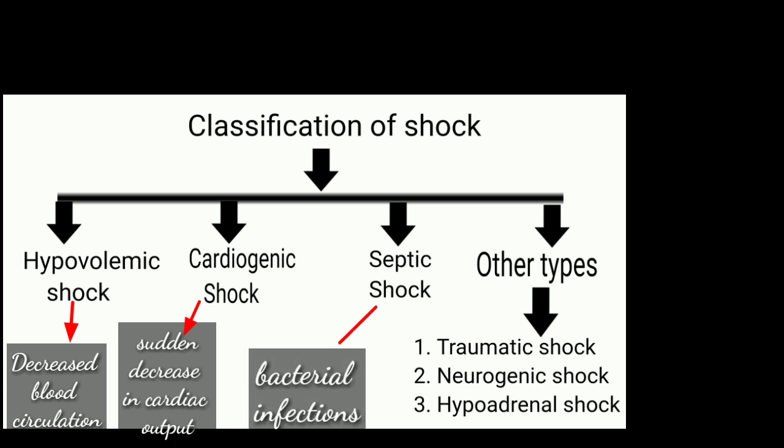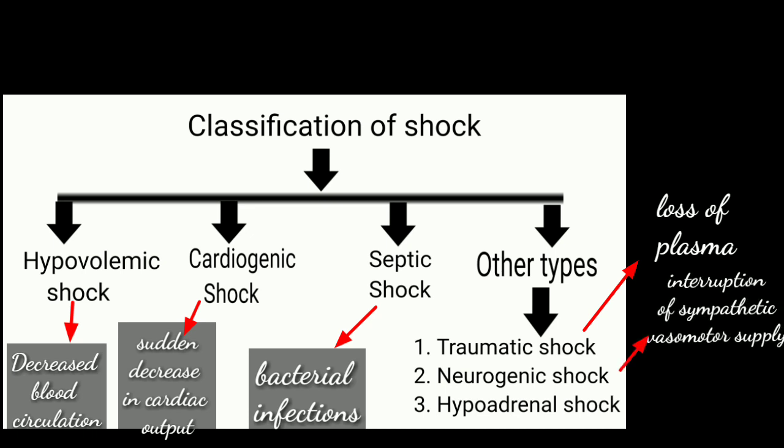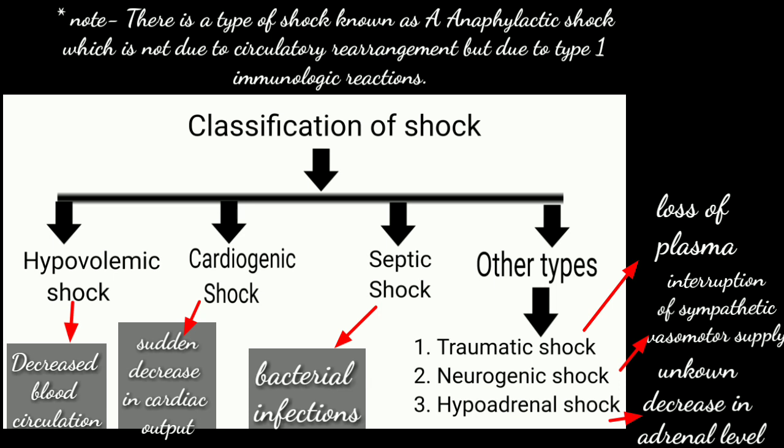Septic shock is categorized by bacterial infections, and in other types, traumatic shock is usually due to loss of plasma into the interstitium of injured tissue even after the stoppage of hemorrhage, and neurogenic shock is usually due to interruption of sympathetic vasomotor supply, and hypoadrenal shock is due to unknown decrease in adrenal level. There is one more kind of shock which is usually not caused due to circulatory derangement but caused due to type 1 immunologic reaction. This is termed as anaphylactic shock.